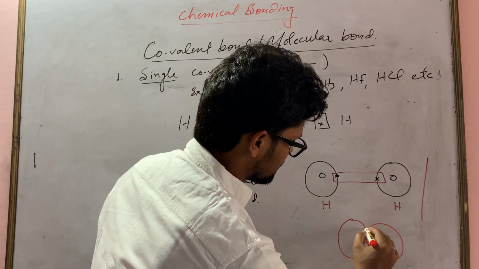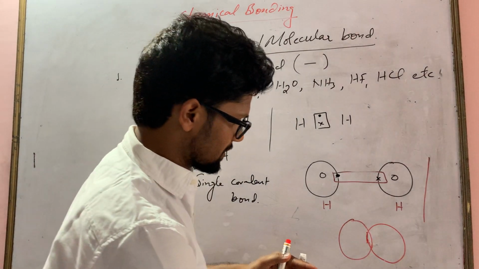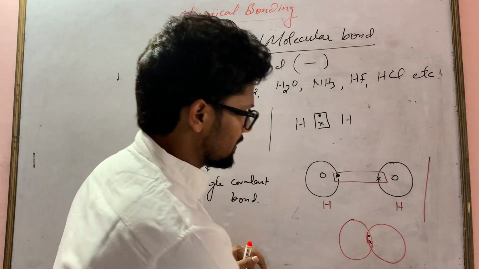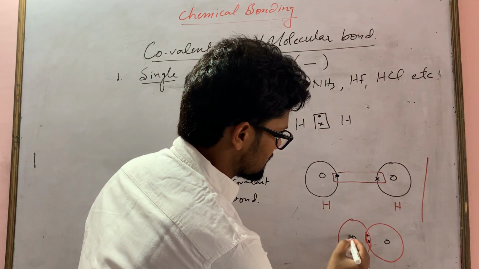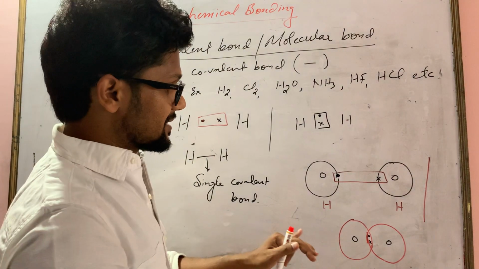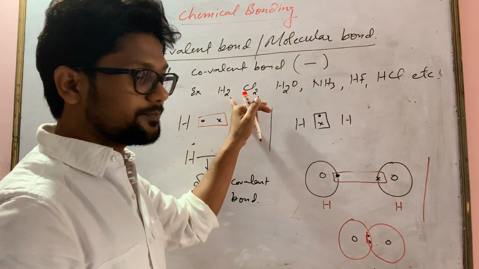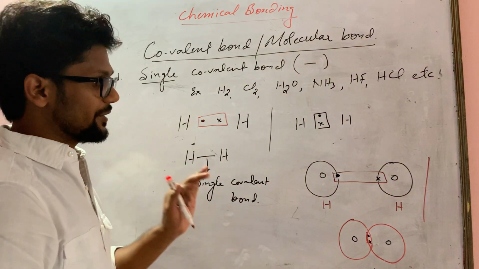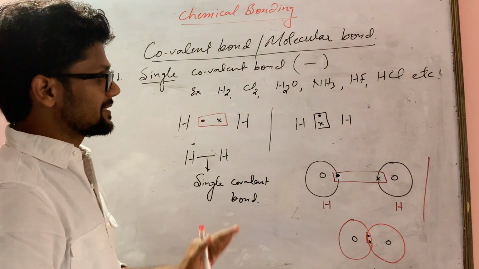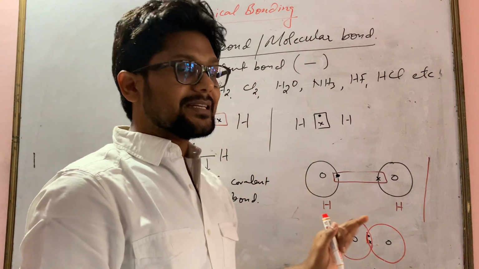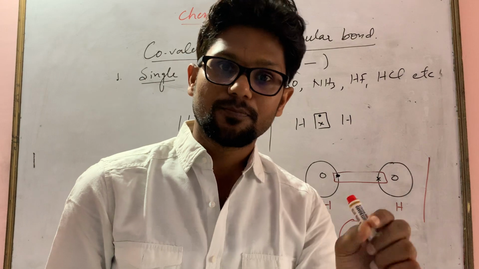Both are correct. You can write here dot and cross. Here is nucleus, here is nucleus. So this is the molecular structure of hydrogen, right? So you can see that in this molecule there is single covalent bond.